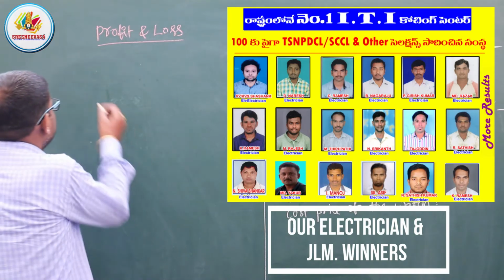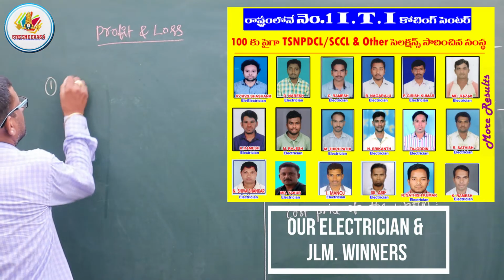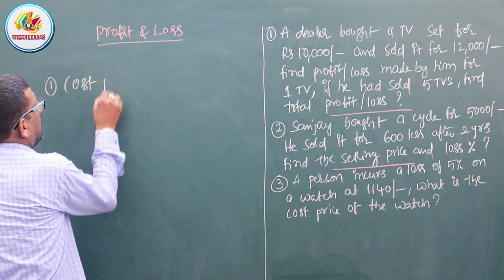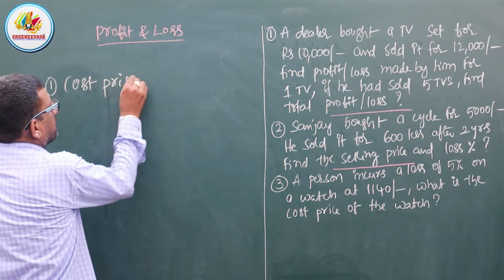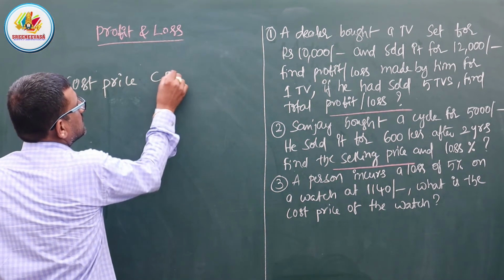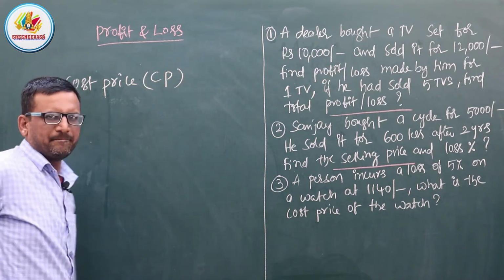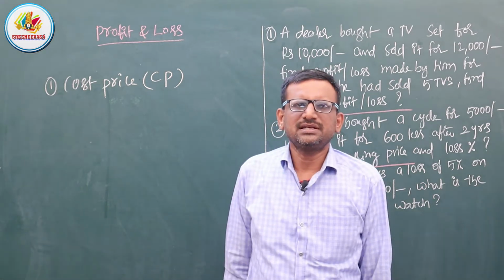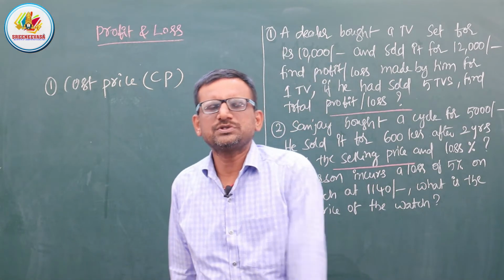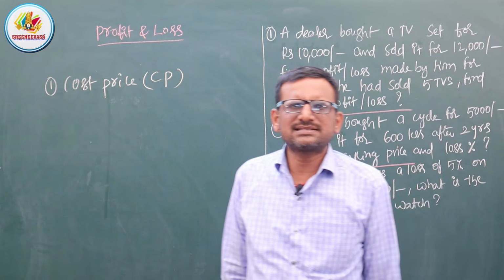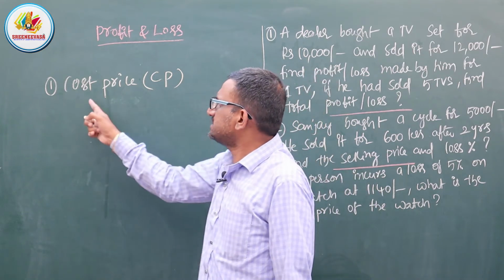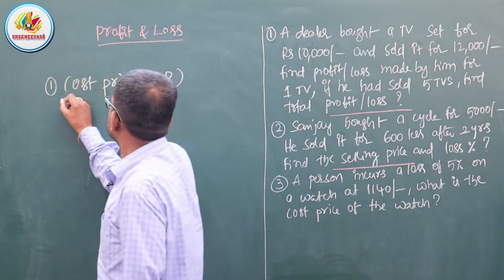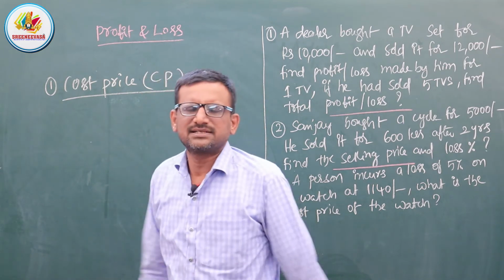First one is cost price, generally called CP. Cost price, in abbreviation, we use the shortcut CP. So what is cost price?